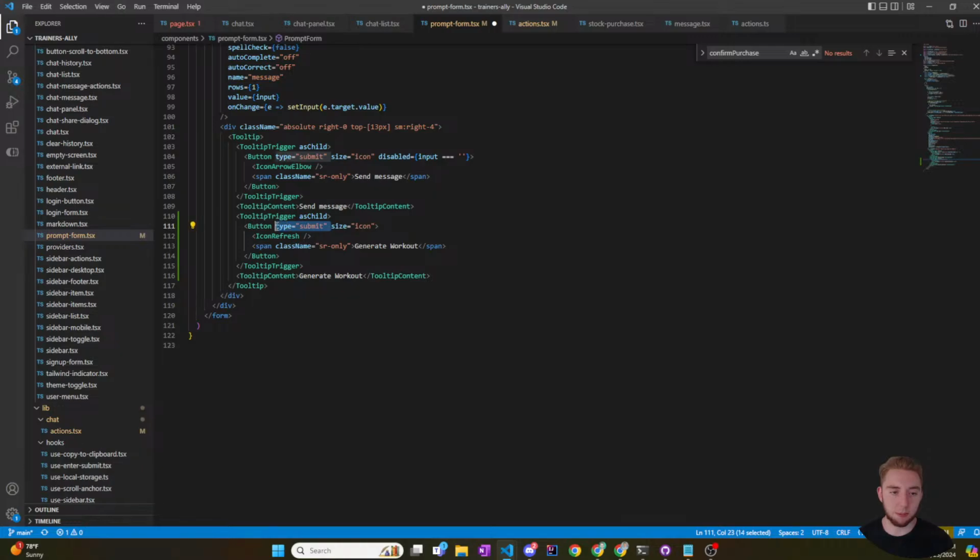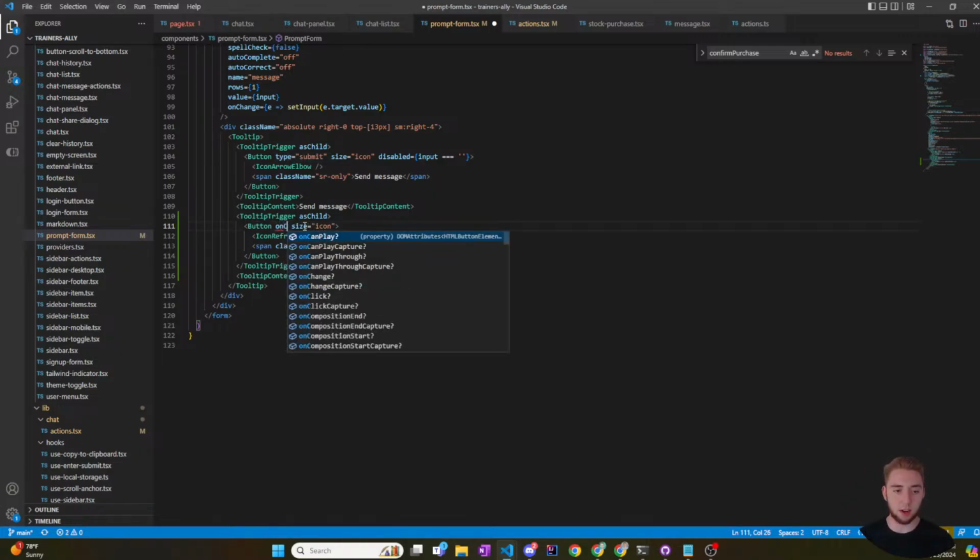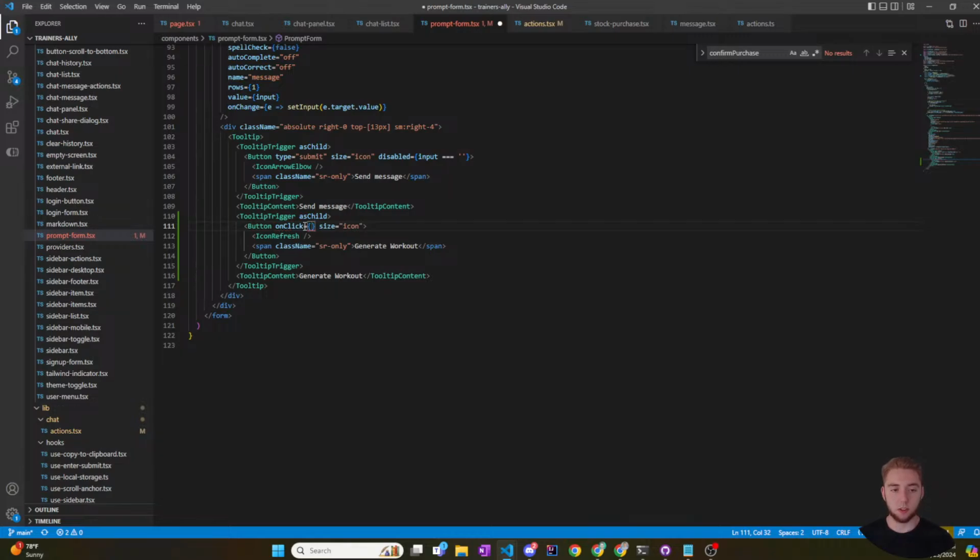And then instead of type submit, I don't want this to actually submit the form that sends the user input. I want to say onClick equals and then generate workout. All right. And then, because at some point I'm going to have input, I'm just going to make this an empty function call here. Okay, so when I click this, it'll actually call generate workout now, which is super neat.